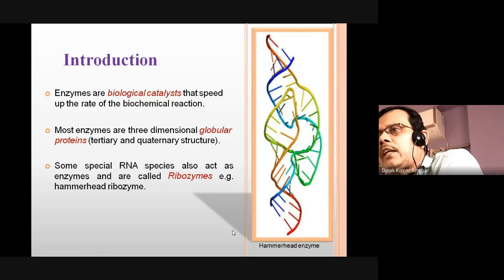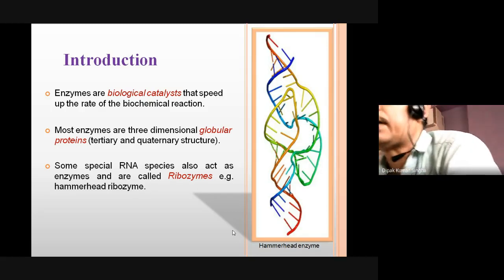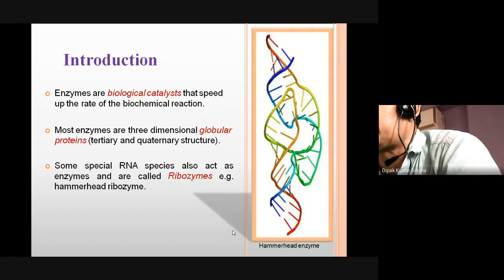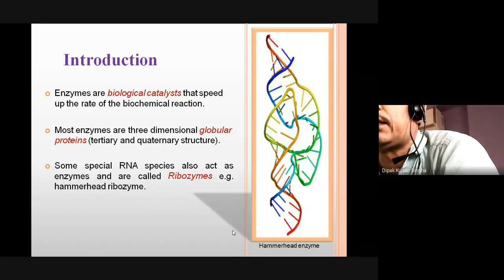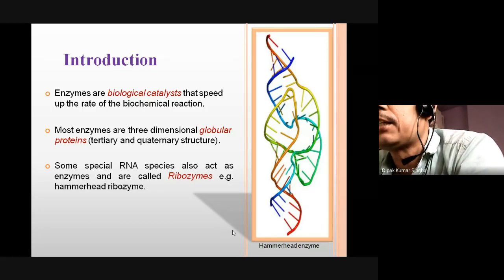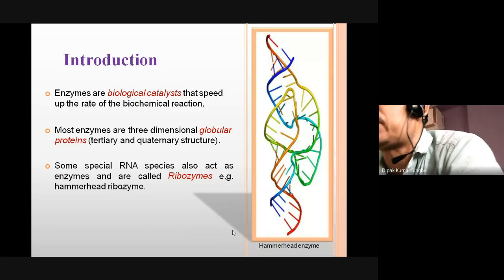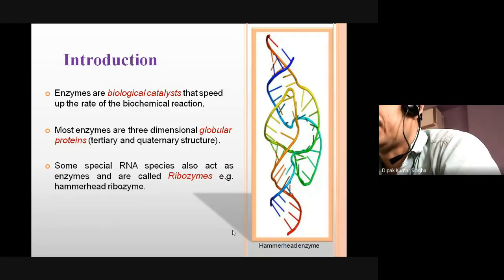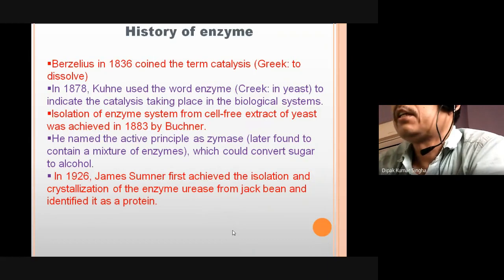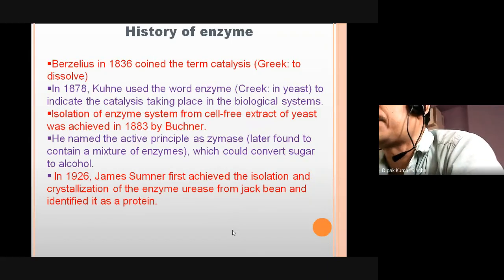Enzymes are biological catalysts that speed up the rate of reaction of biomolecules. Another most important characteristic of enzymes is that most are three-dimensional globular proteins, tertiary or quaternary. Because of this three-dimensional structure, there is a binding site and another site called the allosteric site. Let us discuss this elaborately. Some special RNA species also act as enzymes; they are called ribozymes. This is the short history of enzymes, how they were discovered.